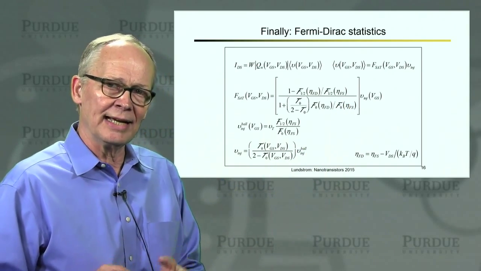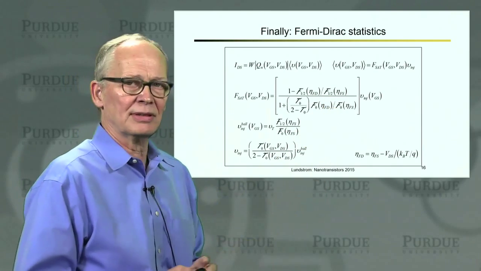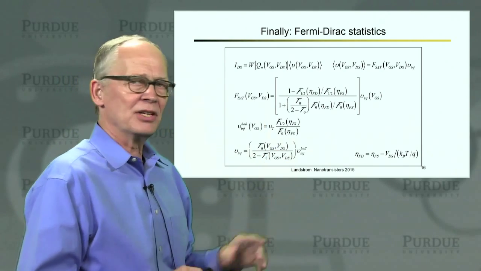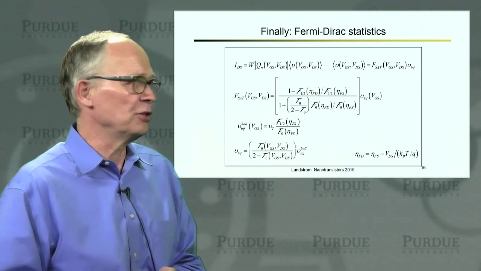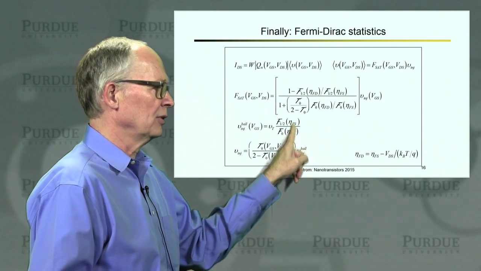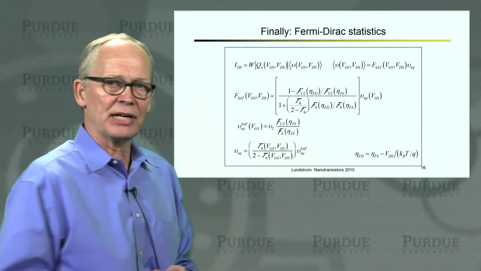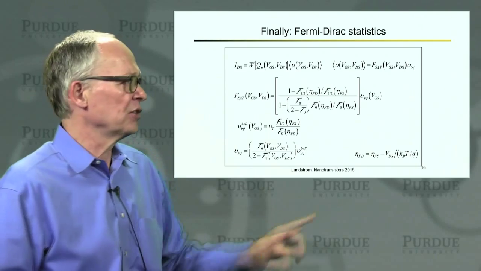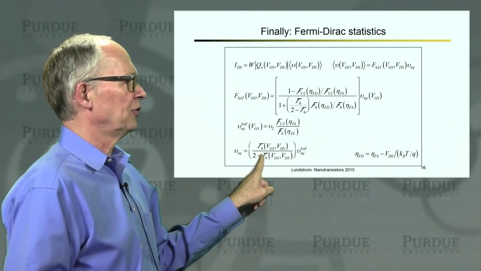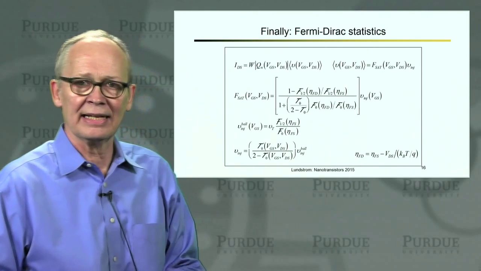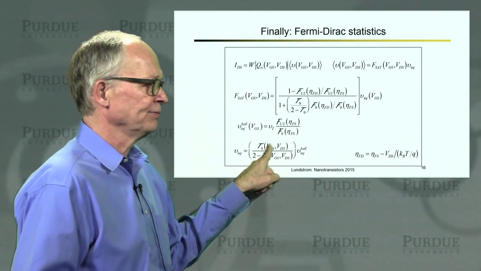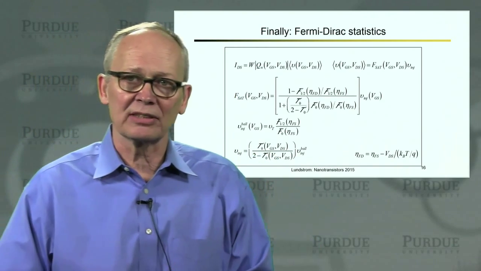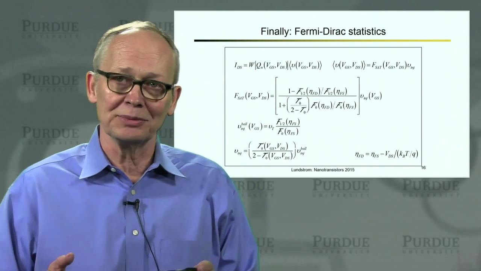If I were treating a 1D nanowire MOSFET, I'd have Fermi-Dirac integrals of different orders, but the equation would look similar. The ballistic injection velocity now, in general, is gate voltage dependent because the location of the Fermi level depends on the gate voltage. So it's the unidirectional thermal velocity times some ratio of Fermi-Dirac integrals. The actual injection velocity in this expression is some fraction of that ballistic injection velocity, and the fraction depends on the transmission. Okay, so we have developed in this lecture and in the previous lecture the transmission theory that we set out to do in this course.